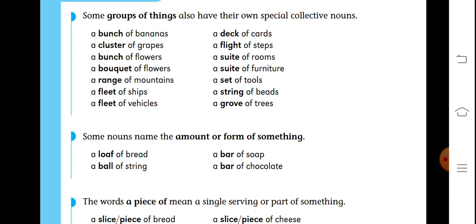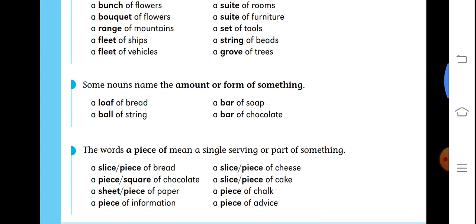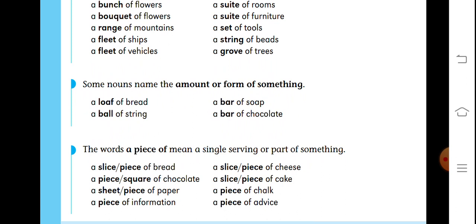Some nouns name the amount or form of something, like a loaf of bread, a ball of string, a bar of soap, a bar of chocolate. These words mean a single serving or part of something, like a slice or piece of bread, a square of chocolate, a sheet or piece of paper, a piece of information, a slice or piece of cheese, a slice or piece of cake, a piece of chalk, a piece of advice.